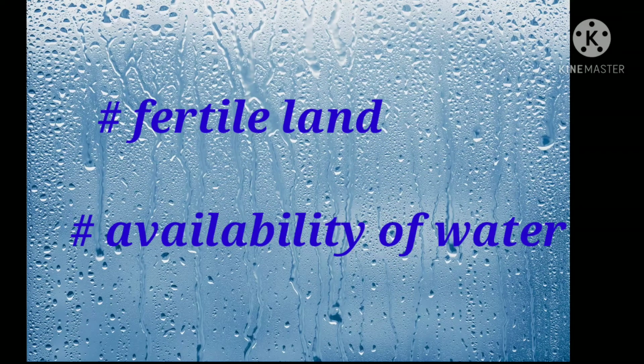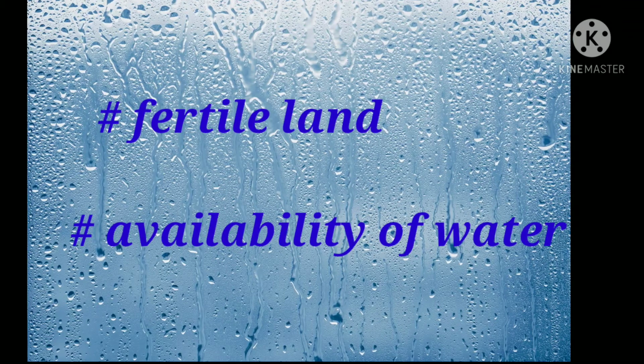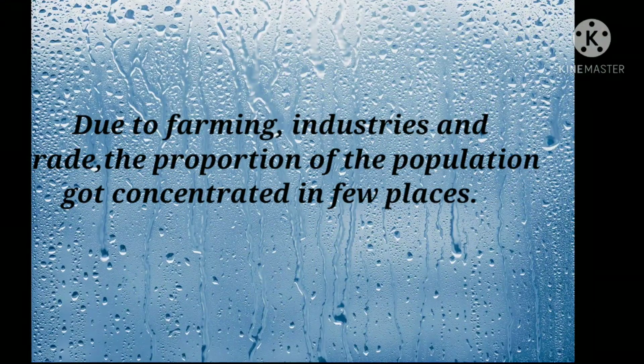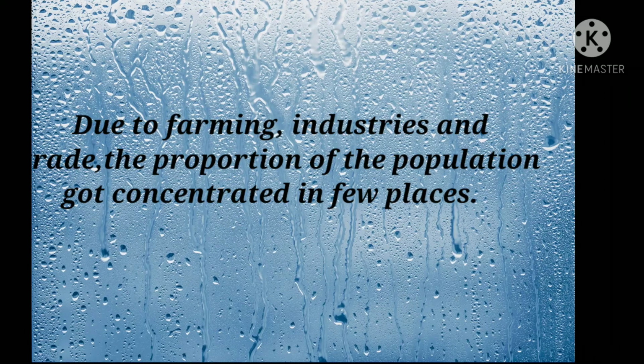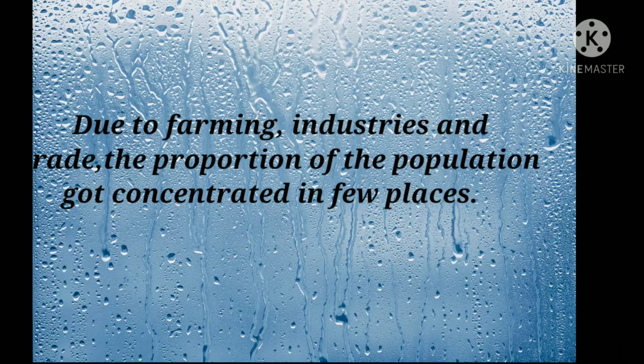Fertile land and availability of water also have affected the distribution of population. If the land is fertile, the people staying over there can practice agriculture. Even availability of water is important, and so more population is seen in the areas where the land is fertile and water is available in ample quantity. Due to farming, industries and trade, the population gets concentrated in a few places.